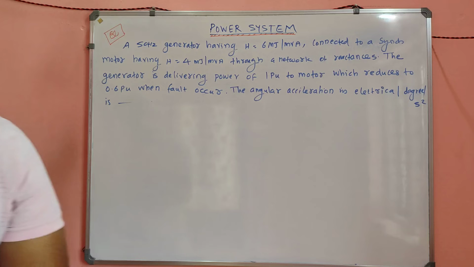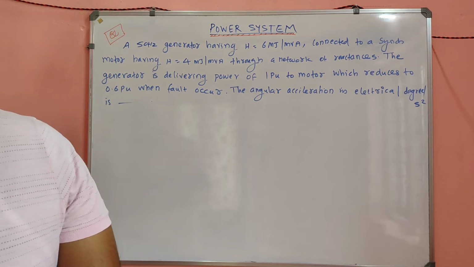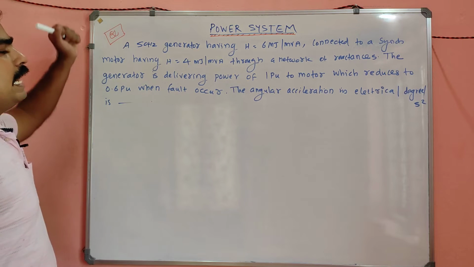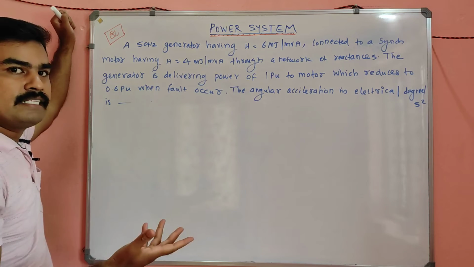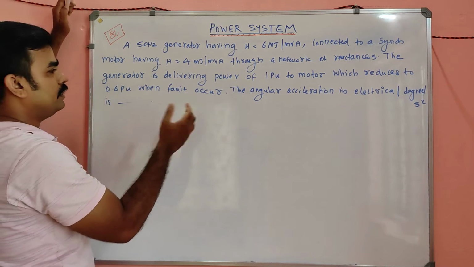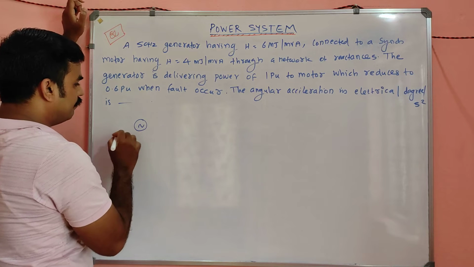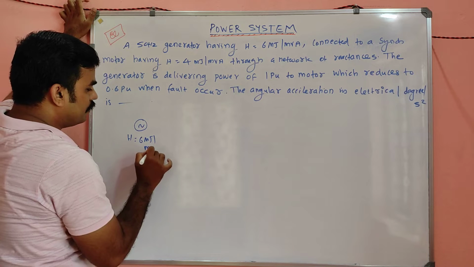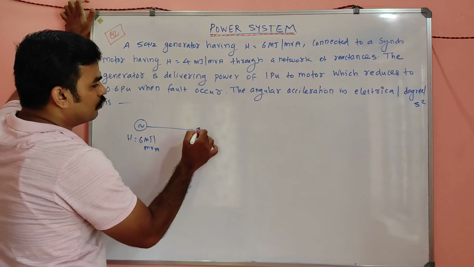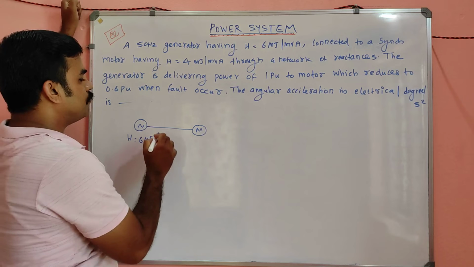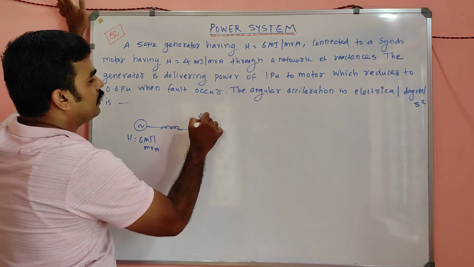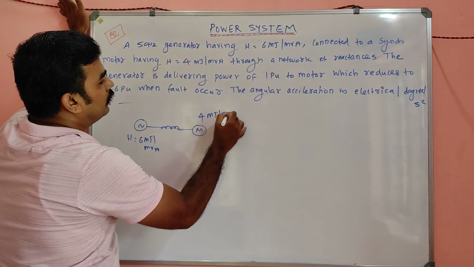So this is also a very beautiful question, my dear. A 50 hertz generator having H equal to 6 megajoule per MVA. Fine. It is connected to a motor through some reactances, and the motor has an inertia constant H equal to 4 megajoule per MVA. Fine.